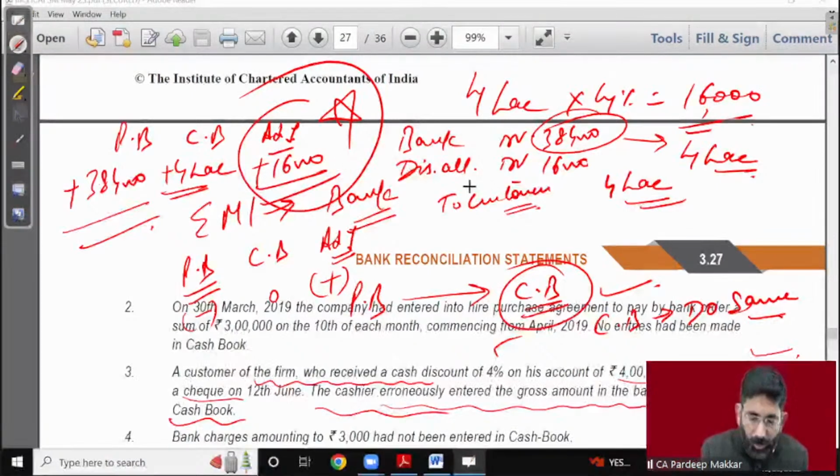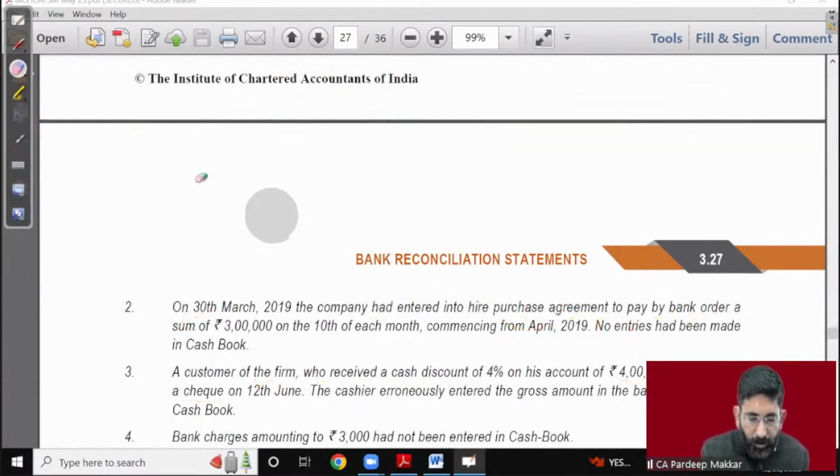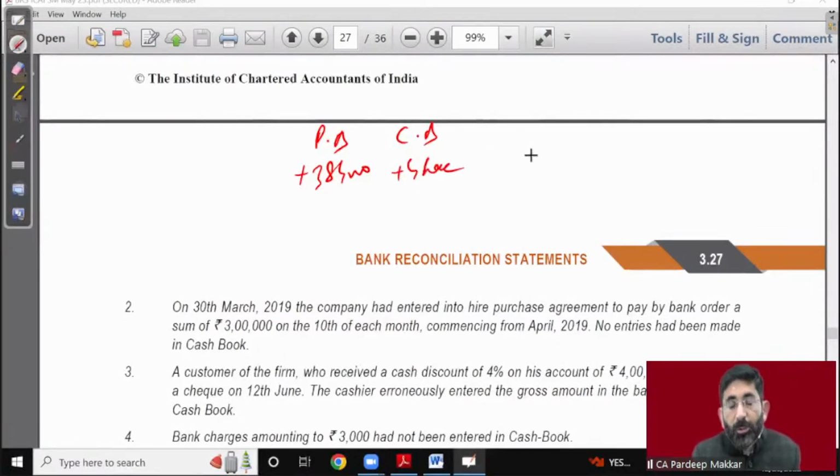So here in the passbook, we have added 3,84,000, but in the cash book we have added 4 lakh. So we have added 16,000 excess in the cash book. Whatever we have added in the cash book as an extra amount, that must be added in BRS. So due to that reason, we have added 16,000 in BRS. I think this is clear, beta.